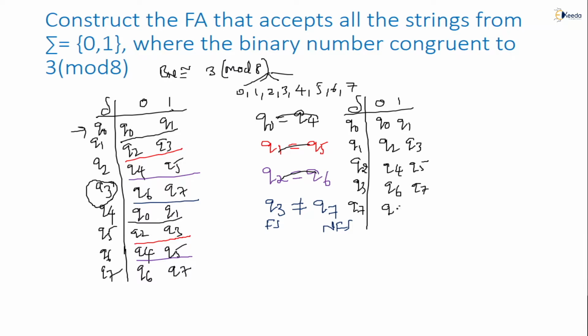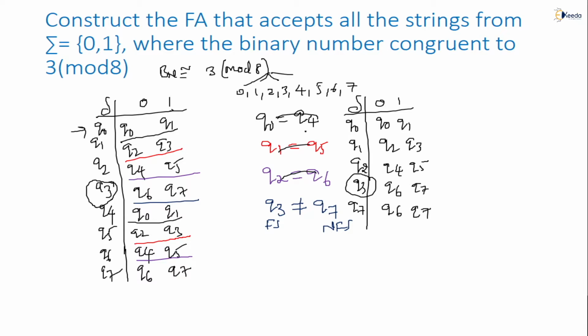Now how many states did we get? 1, 2, 3, 4, 5. By looking at this, yes, it is minimized. Here it was 8 states, and now it came down to 5 states only. But can much more be reduced? Then we need to think whether it is correct or not.